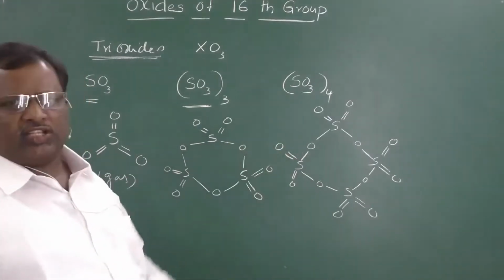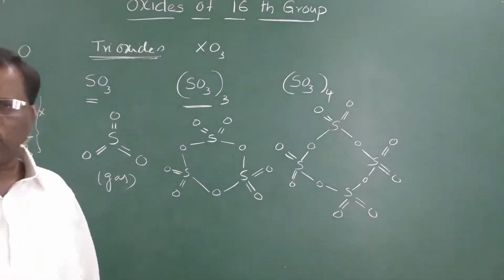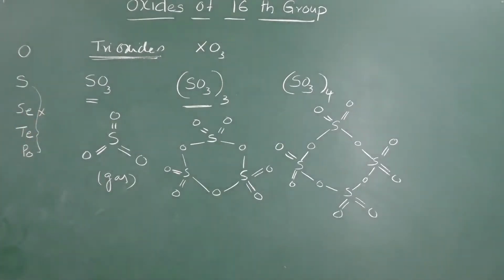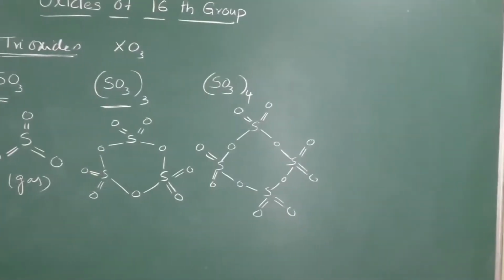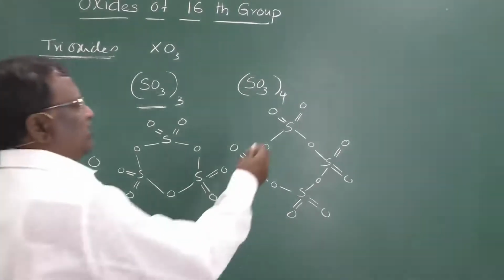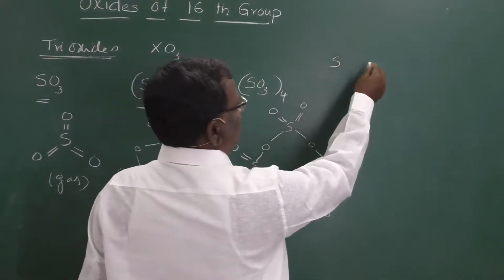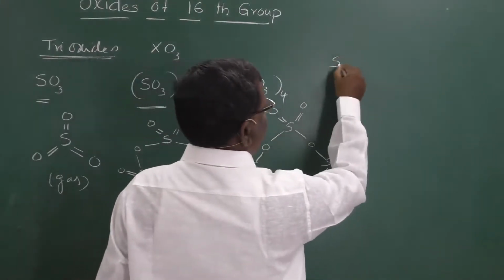In addition to these structures, sulfur trioxide can also exist in the form of chains or cross-linked sheets. In the chain-like structure also, sulfur is attached like this.